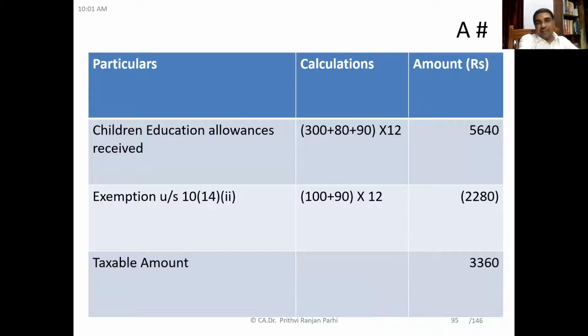So exemption will be 100 plus 90 into 12, 2,280. So consequently, the taxable amount will be 3,360. Is it clear to you? Yes, sir. Understood why it is not 2,400, it is 2,280.